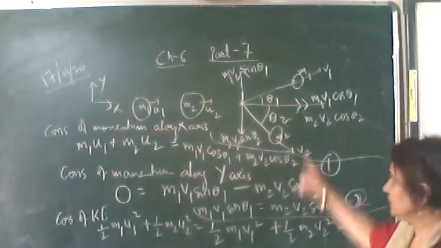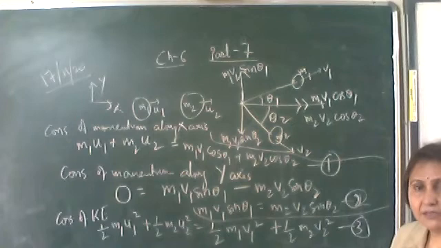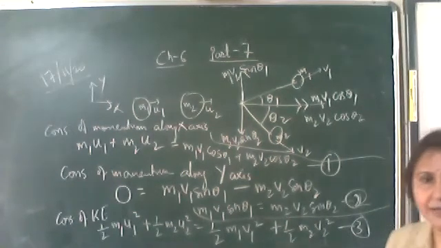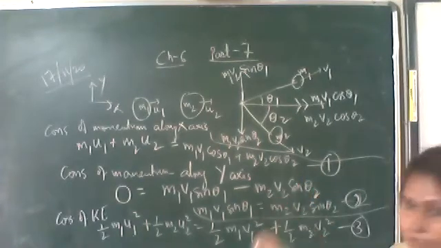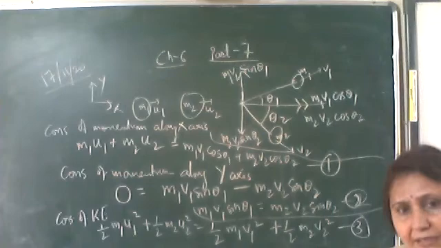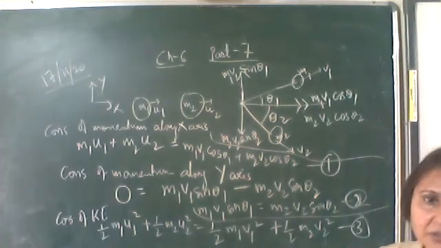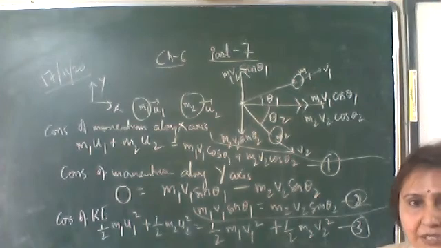Now using equations 1, 2 and 3, you can simplify and find out v1 and v2. Here we'll not find out the expression. If a numerical comes, you will make these three equations and then simplify by putting the values, and then you can find out whichever quantity is required. Whether v1, theta 1, theta 2 or v2 is required, that quantity can be determined.